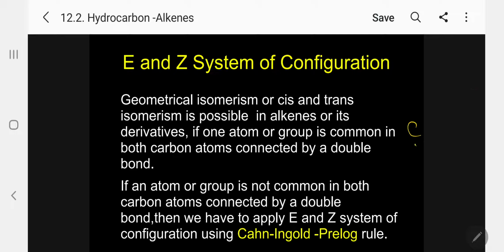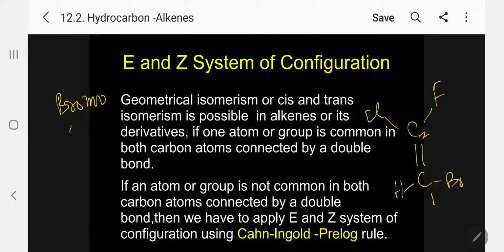Kindly follow. So let me give a simple example. Suppose let me take it this way. I will take H, kindly follow, Br, Cl, F. So what will happen now? There is no atom common. So now according to the IUPAC rule, this is number 1, this is number 2, because there are 3 substituents: one is bromo, another is chloro, third is fluoro. So alphabetically this is 1, 2, this is 3. So I will call it 1-bromo-2-chloro-2-fluoroethane.